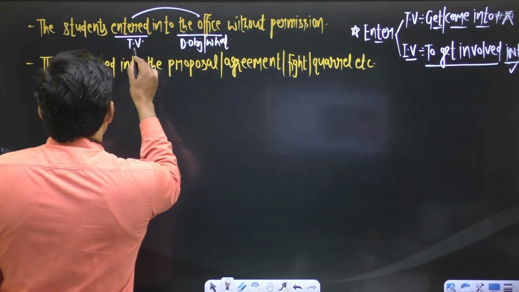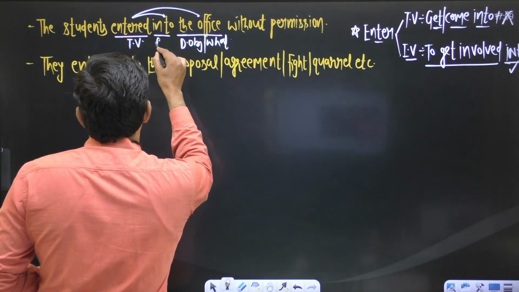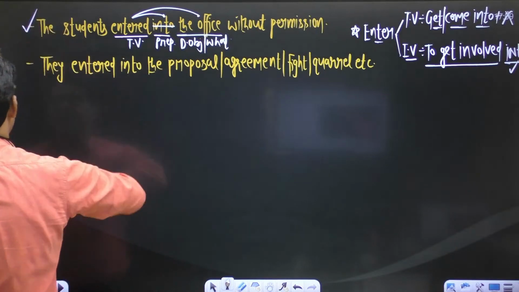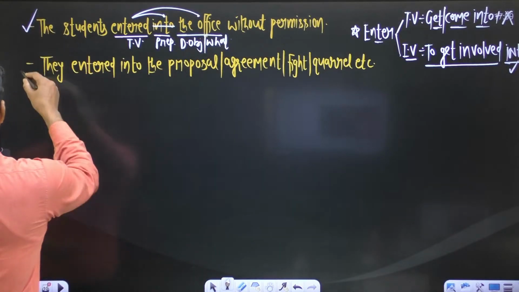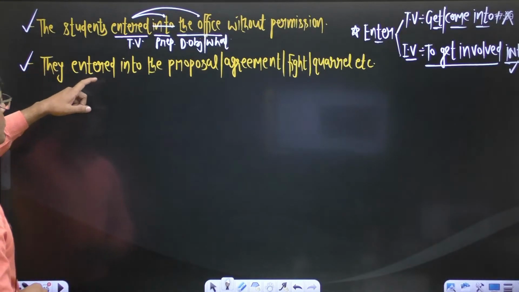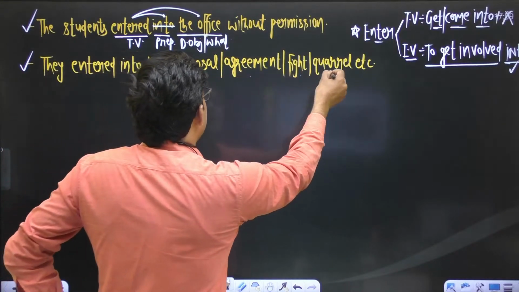And if you get a transitive verb, as we know, transitive verbs are not followed by a preposition. So in the first sentence, drop the preposition into, and the sentence will be fine. But if you talk about the second sentence, the writer is saying they entered into the proposal, agreement, fight or quarrel.